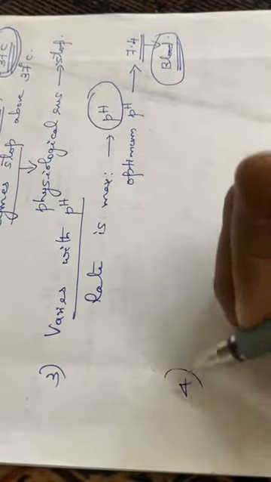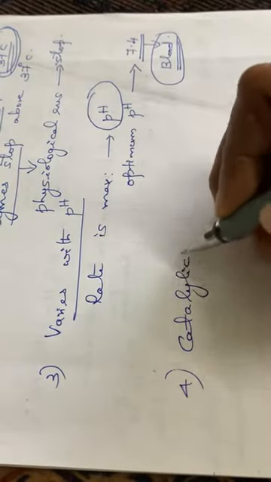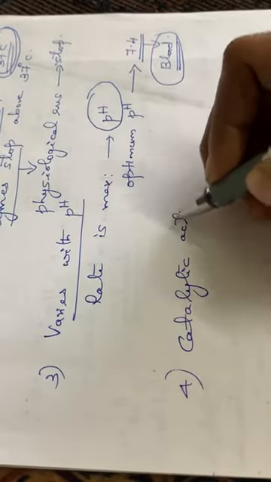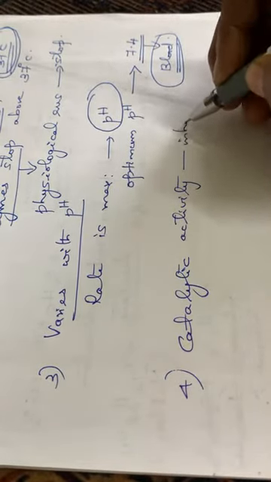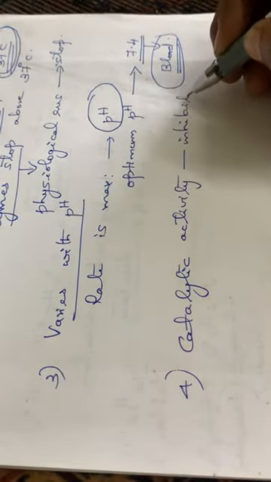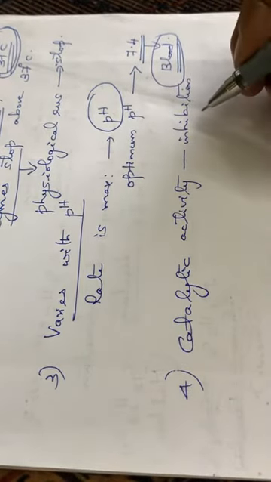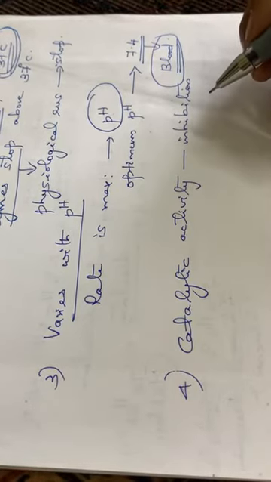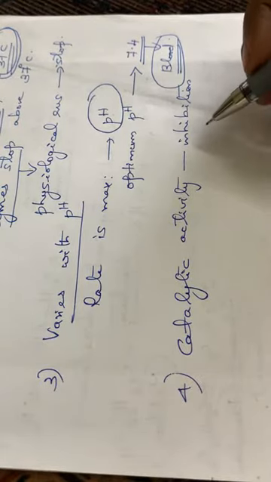Then the fourth point is that the catalytic activity, as in other reactions, is usually inhibited or poisoned by the presence of certain other chemical substances. If some metals and so on get inside our body, what happens?